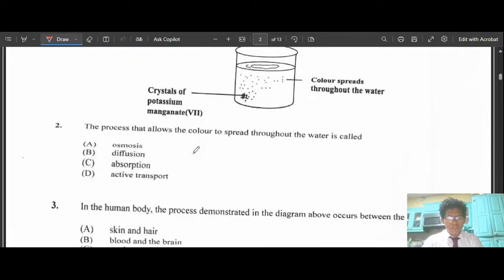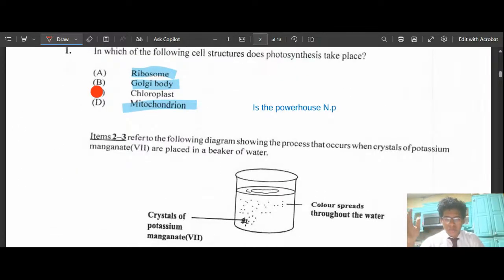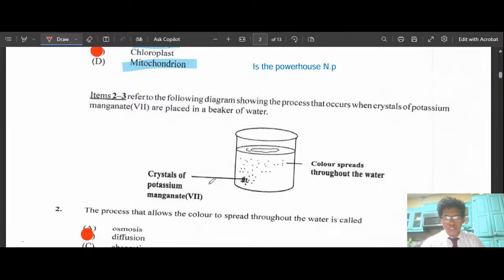So let's move on to question 2. The process that allows the color to spread through the water is called diffusion, right? Diffusion is the movement of particles from a region of higher concentration to lower concentration. So we have crystals, and the color spreads through the water. It's basically whereby the particles spread out evenly within the container, creating a homogeneous mixture, a mixture that is evenly spread out.